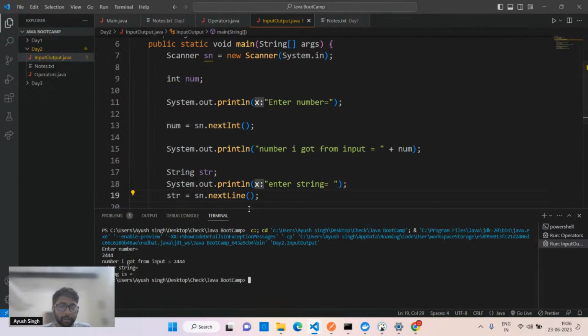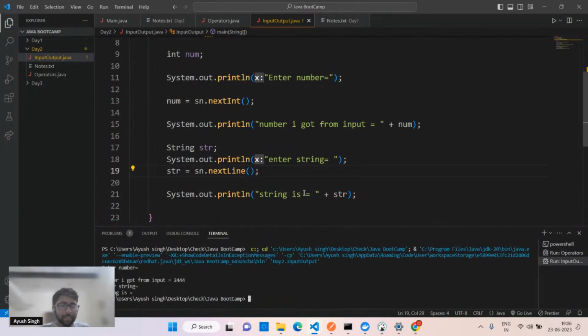What happened? What happened right now? It didn't even ask me for the input. It directly prints it, right? Enter string, and it automatically prints this string like this. Why is it like this? What happened?